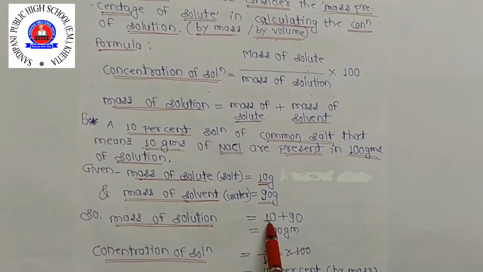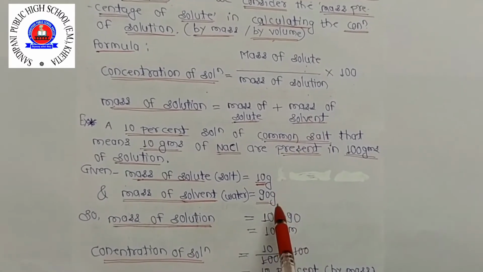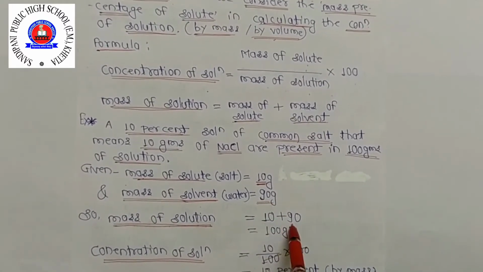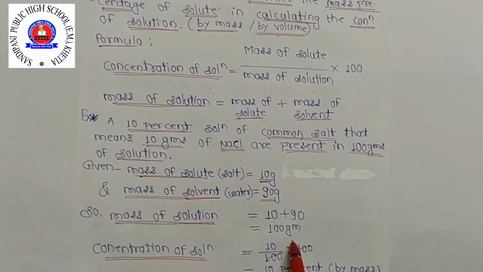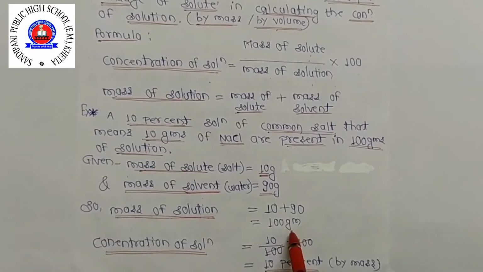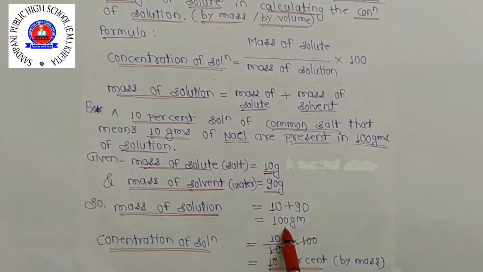So mass of solute कितना है? 10. And mass of solvent कितना दिया हुआ है यहाँ पे? 90. So 10 plus 90 means that 100 grams. Clear this one? So this we got the value of that mass of solution.